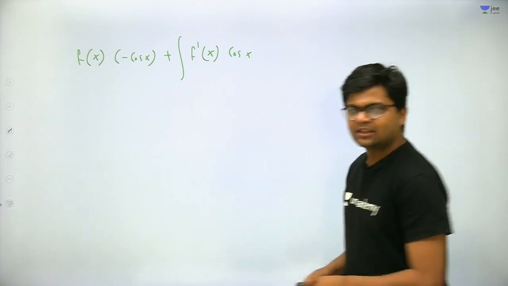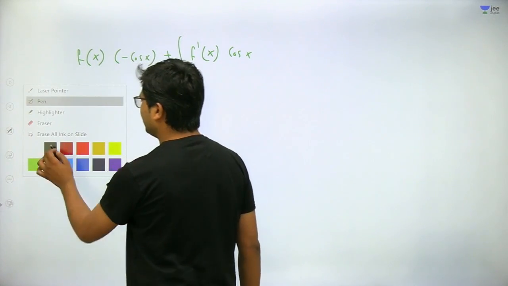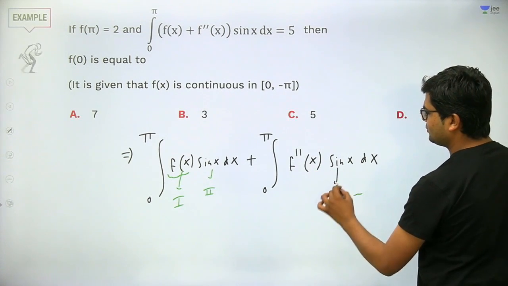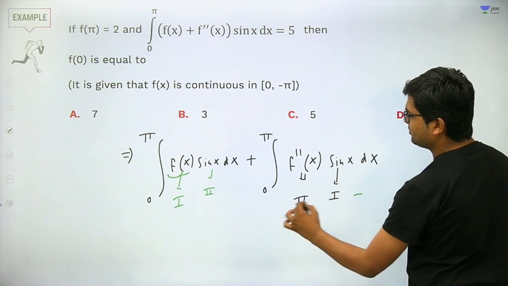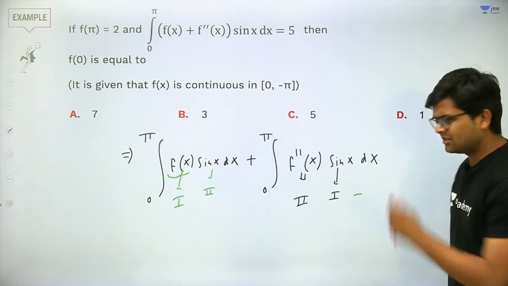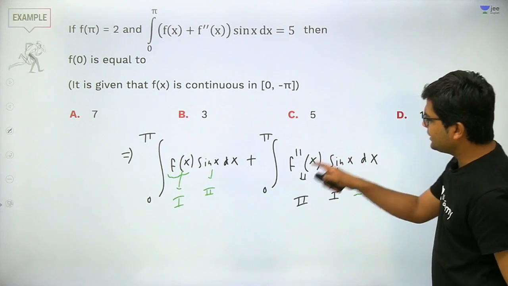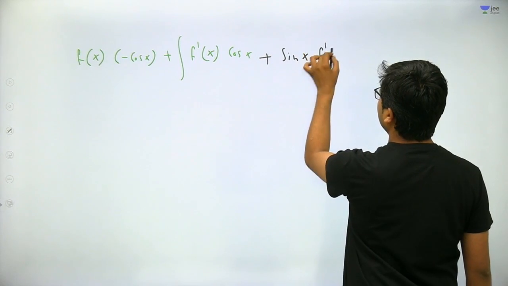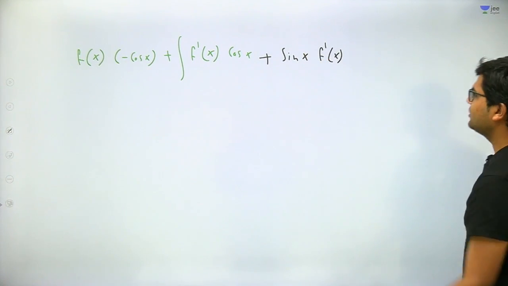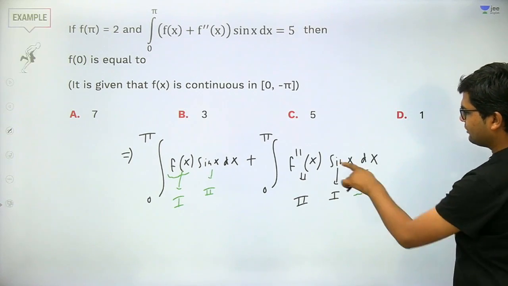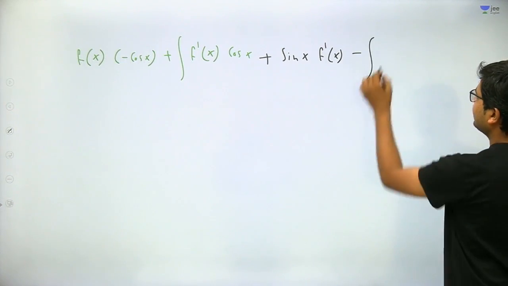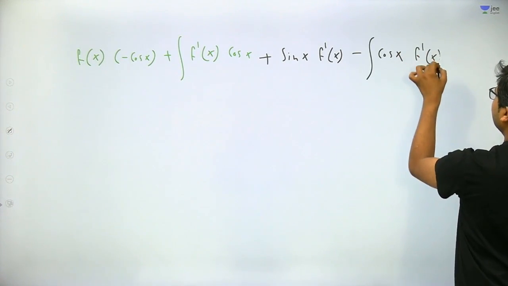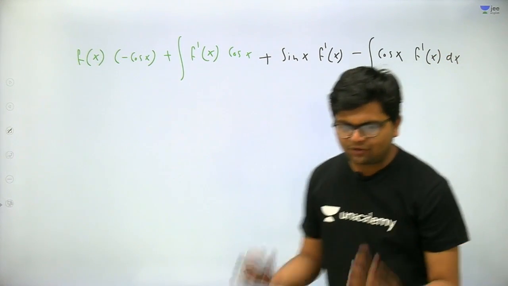That is okay. Now apply the ILATE rule similarly on the second integral. On this integral, I want to integrate f double dash x, so this will be the first function and sin x will be the second function. First function times integral of second function will come out to be f dash x. Getting my point? Minus the integral of derivative of first function, which is cos x, times integral of second function, which is f dash x. The integral of f double dash x is f dash x.